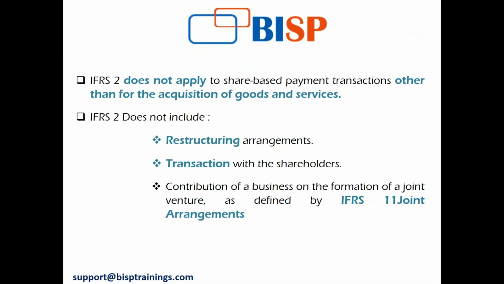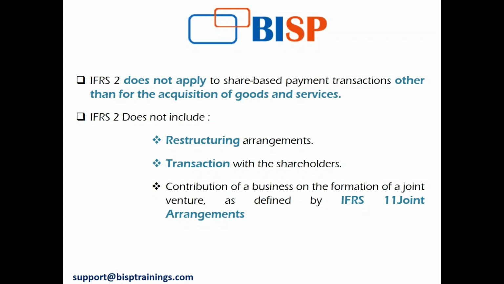Even if an entity cannot specifically determine the goods or services it receives in return for its shares, it must apply IFRS 2. If, for example, the entity has transacted but is unable to decide on the value of the service or the goods that it has received, IFRS 2 should still be applied. You cannot just circumvent this by saying the value of the goods or services received could not be judged.